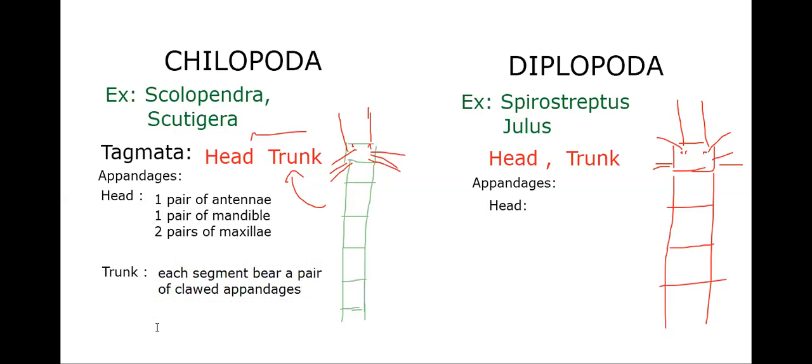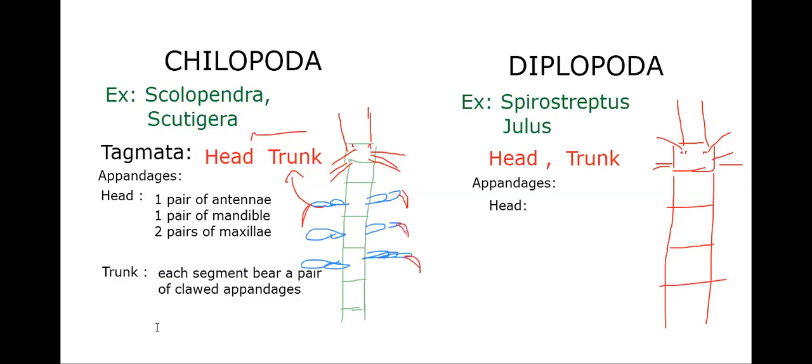So these are the jointed legs. Each segment has claws at the end, like pointed, needle-like structures. So jointed legs are present, and each leg also has claws at the end.